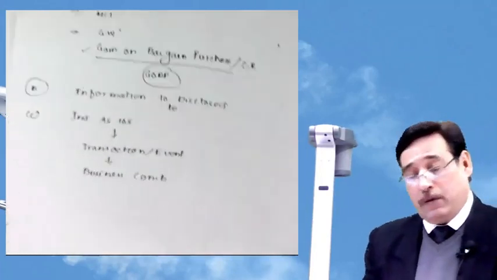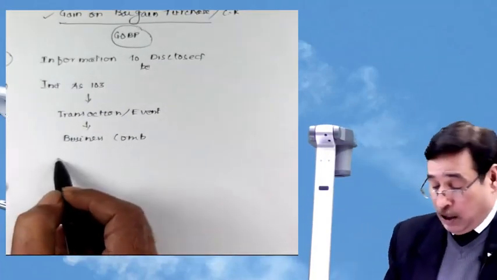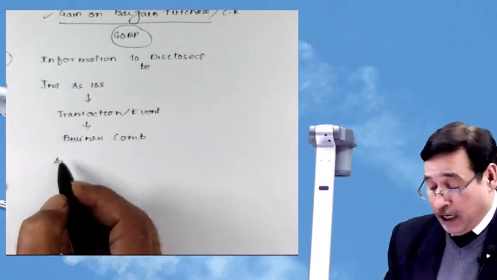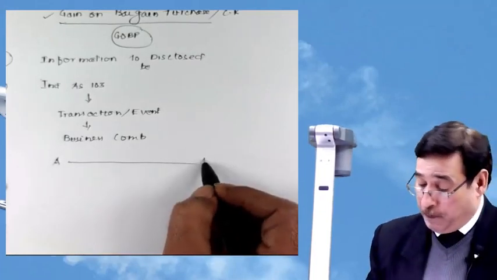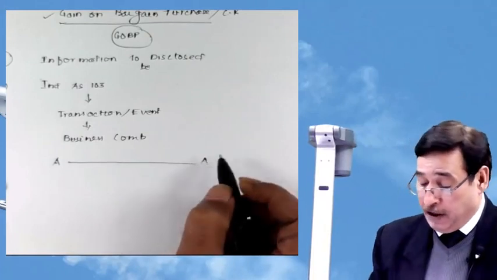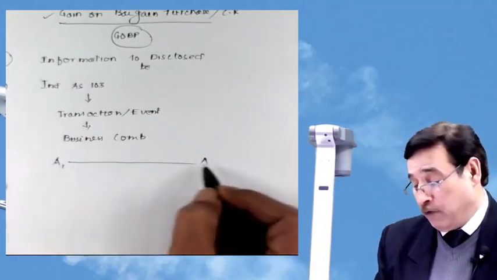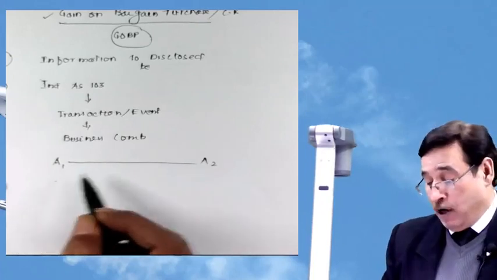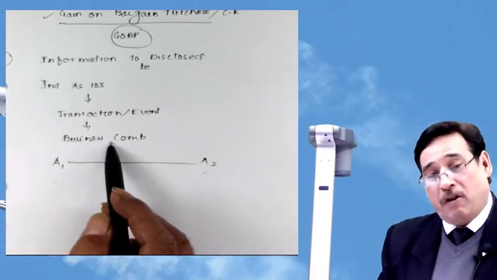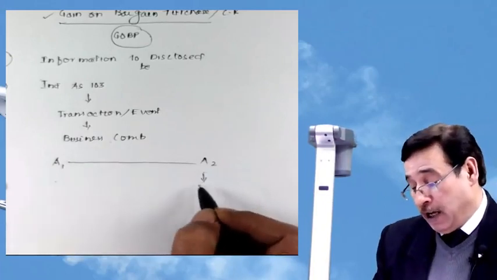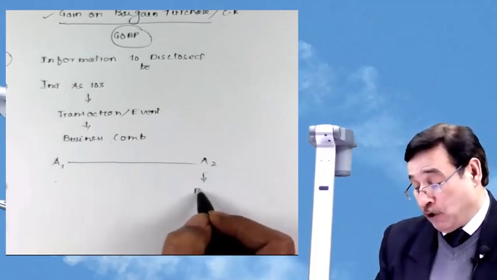I told you that business combination is possible only when the acquirer takes over the business, that is the acquiring company. Let us say this is A1, this is A2. This is acquirer, this is acquiring. This will meet the definition of business combination only when A2 will meet the definition of business.